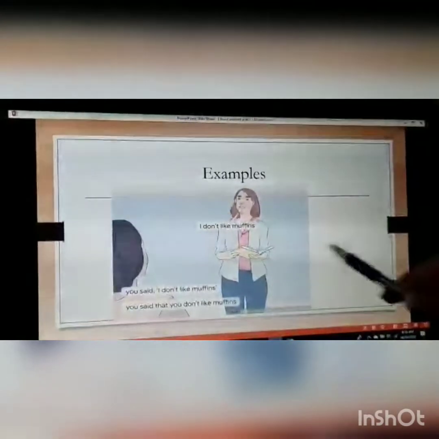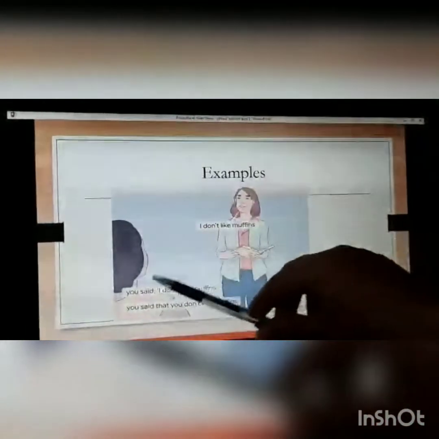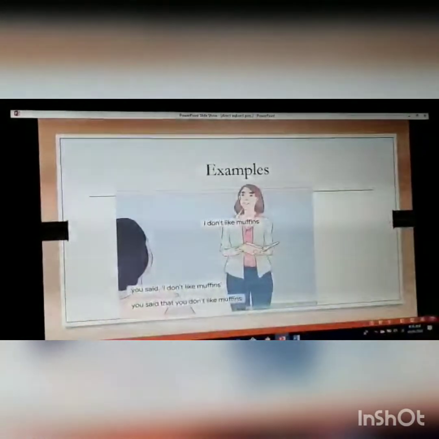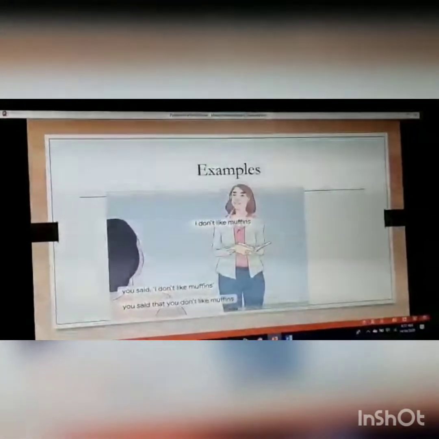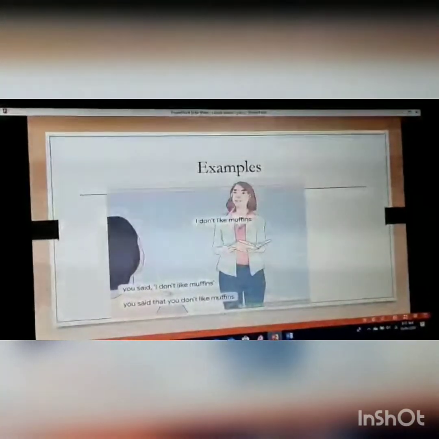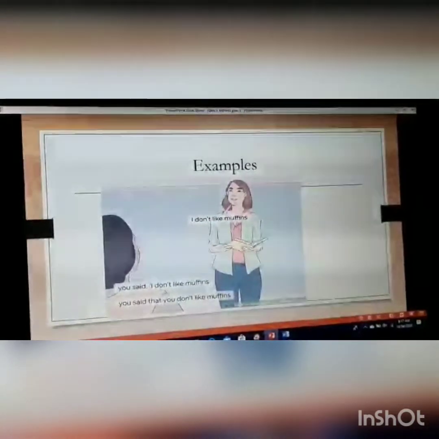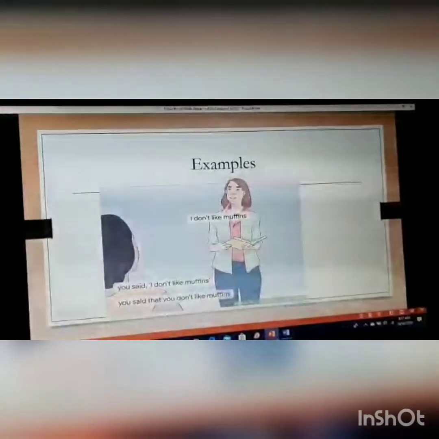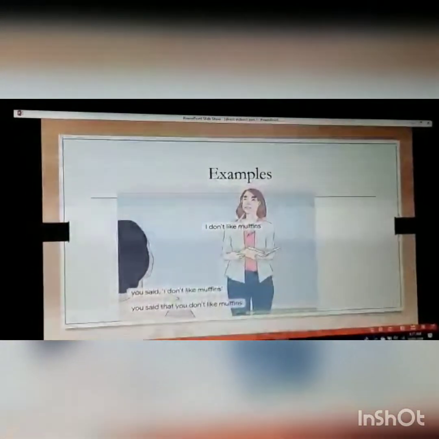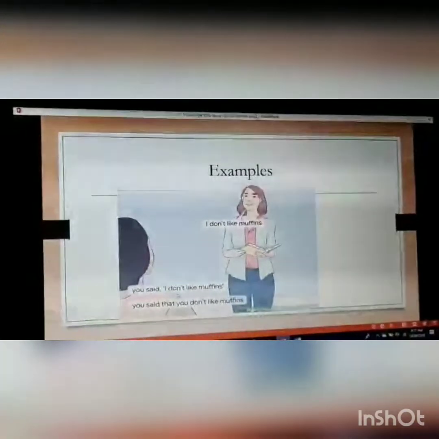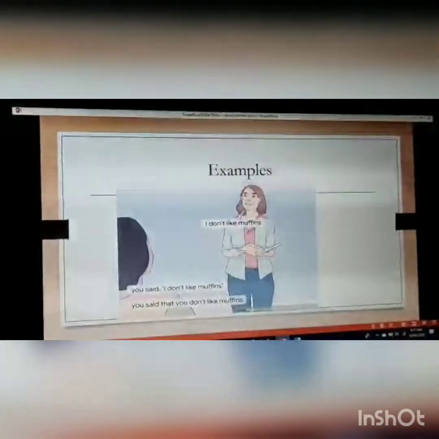For example, "I don't like muffins." Now the student is actually reporting the direct speech, which says, "You said, 'I don't like muffins.'" But if the student does not use the exact words and just talks about whatever the other person has said, she would say, "You said that you do not like muffins."